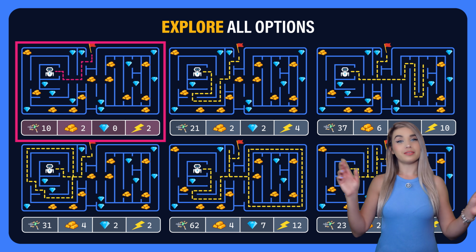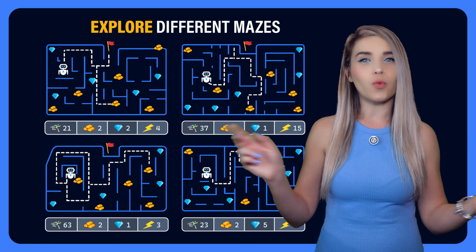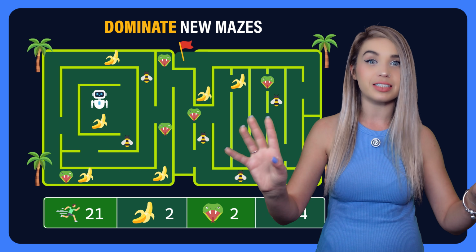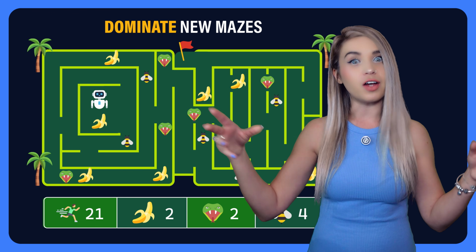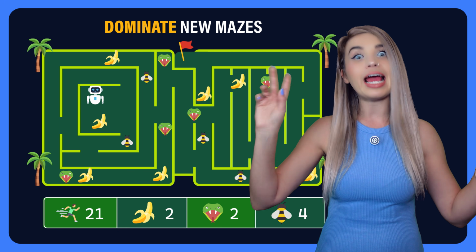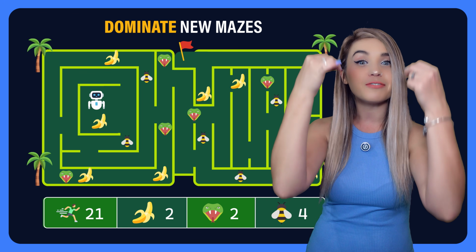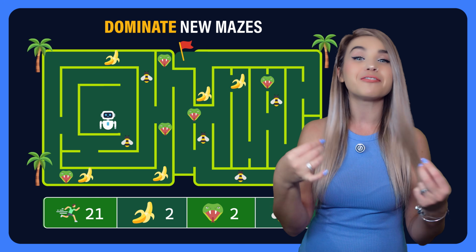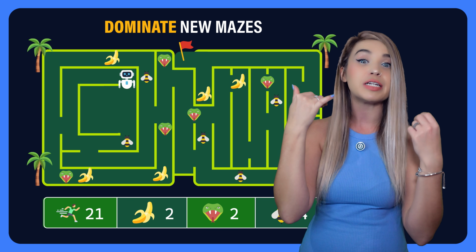By the end of the process, the agent will find all the possible routes and evaluate which is the most effective. Now, the best part is, if we train it on all kinds of different mazes, we can then drop the most experienced agent in a brand new maze that it has never seen before. But instead of getting stuck and just wandering around aimlessly, picking some random moves, it will recognize familiar patterns. It will adapt quickly and it will start finding rewards almost immediately. This is the true power of reinforcement learning.